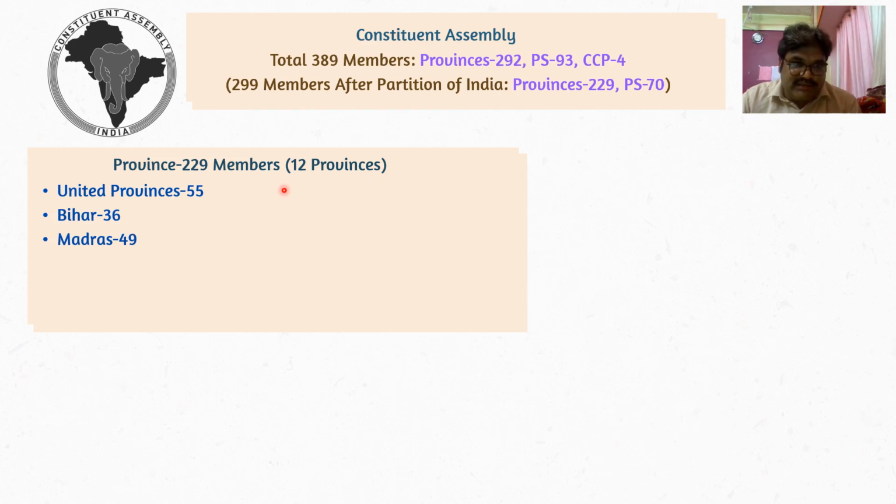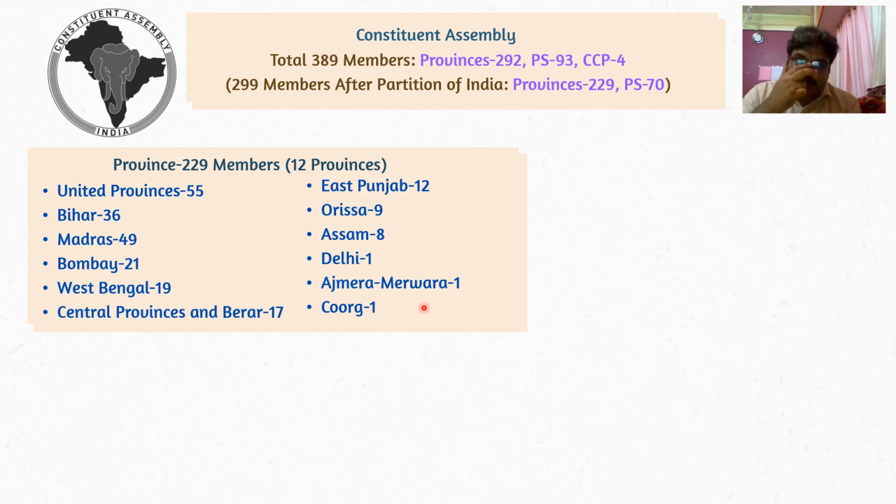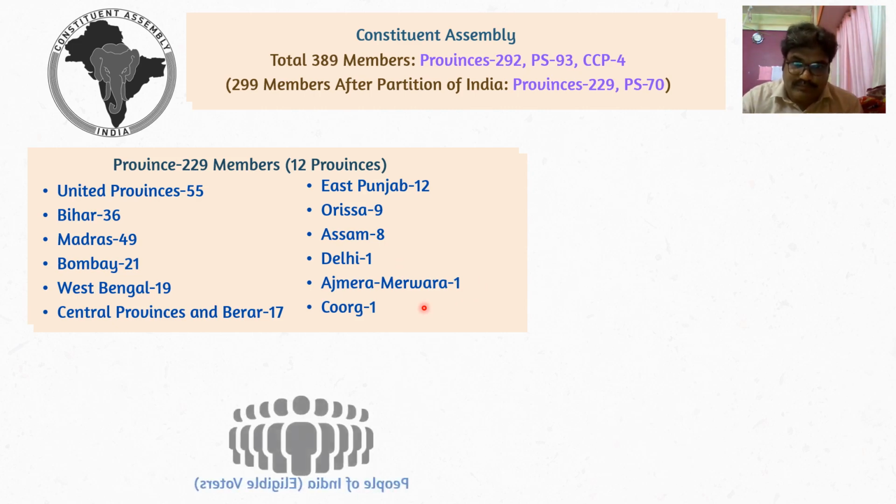Bihar 36, Madras 49, Bombay 21, West Bengal 19, Central Provinces and Berar 17, East Punjab 12, Orissa 9, Assam 8, Delhi 1, Ajmer Merwara 1, and Kurg 1. So in this way, these 229 members were distributed in different provinces.